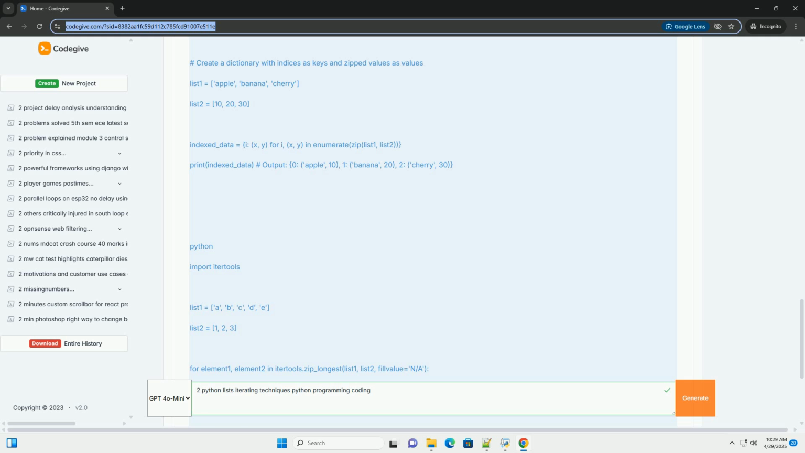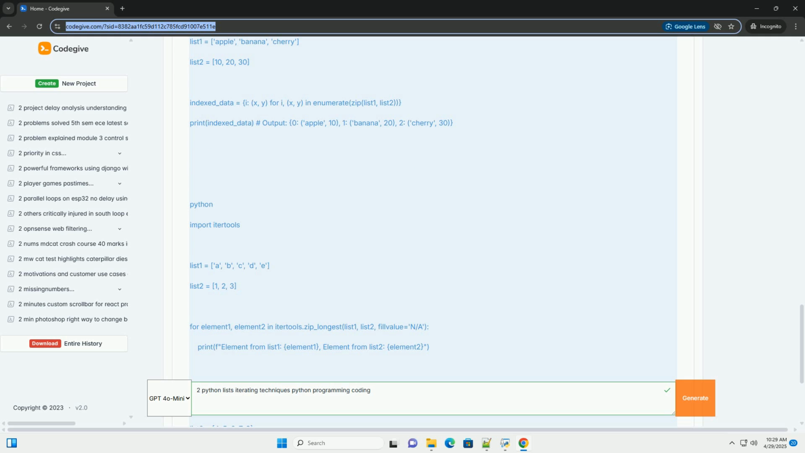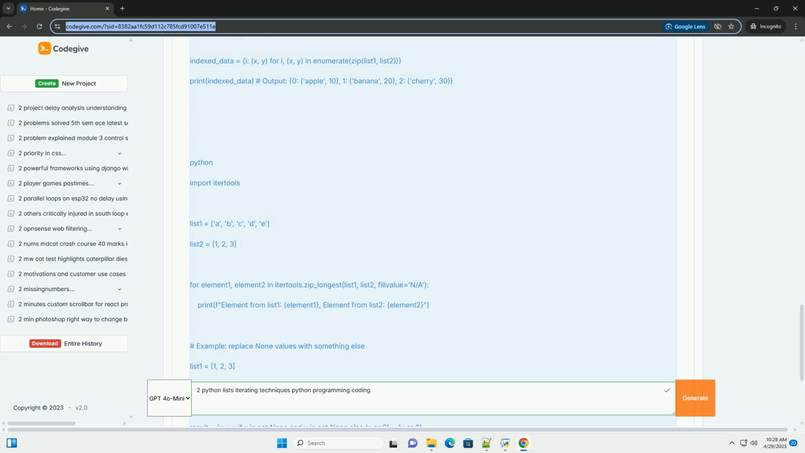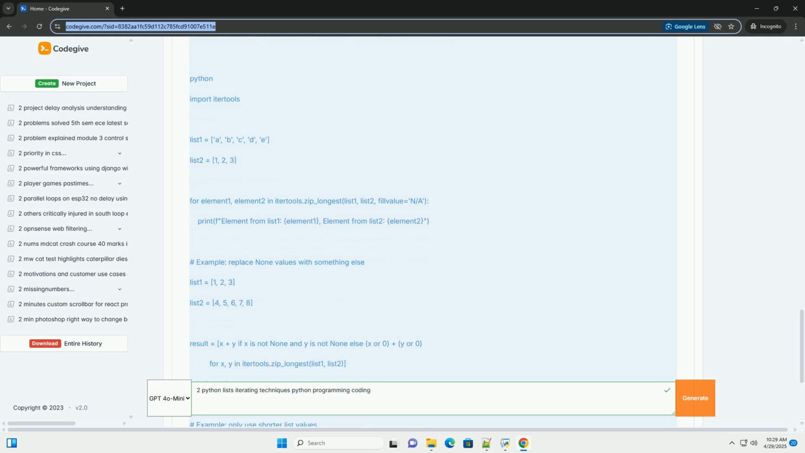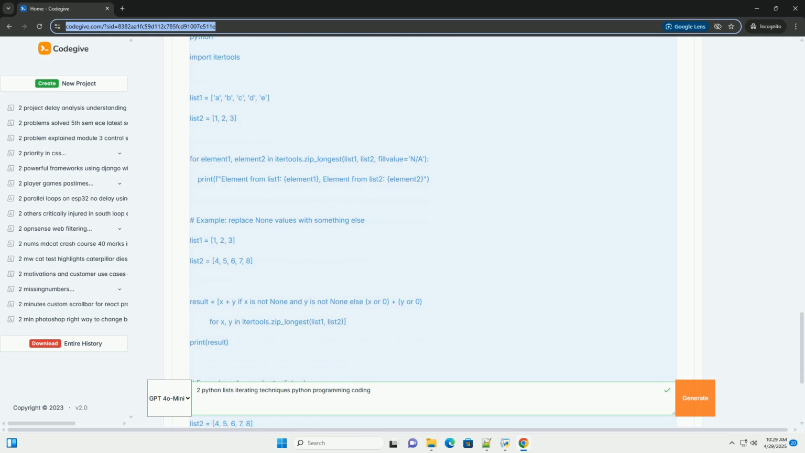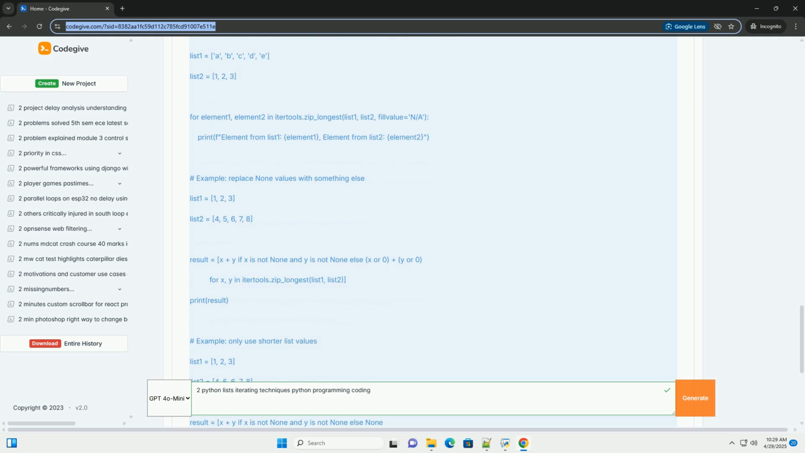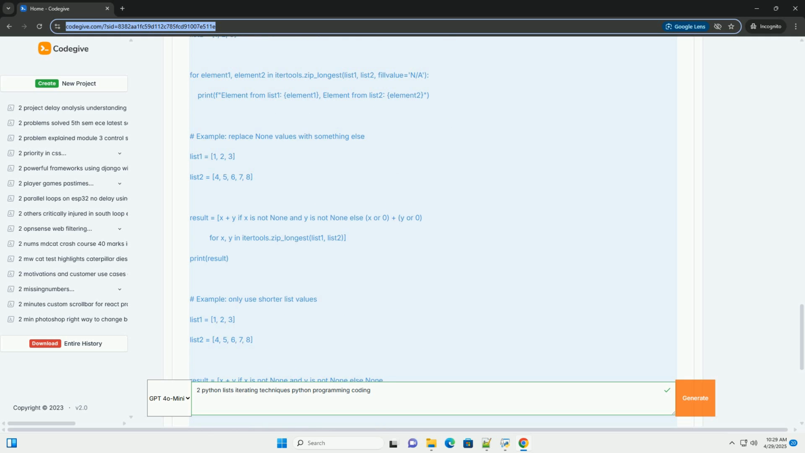Technique 1: Basic for loop with indexing. This is the most fundamental approach. You use a for loop to iterate over a range of indices and then access the corresponding elements in both lists using those indices. Explanation.